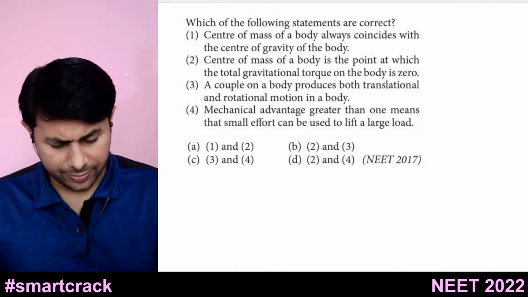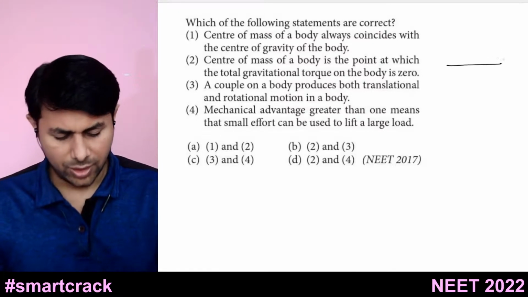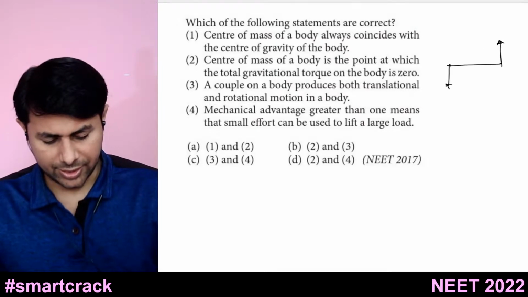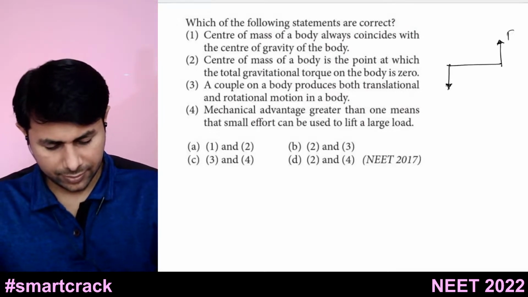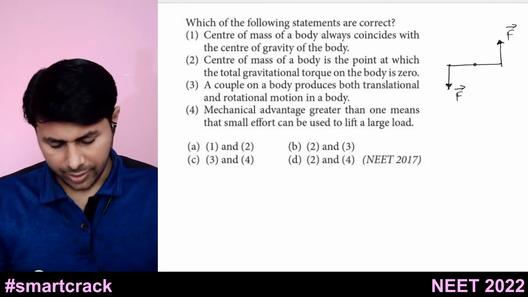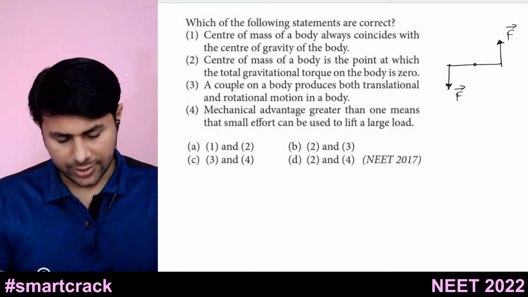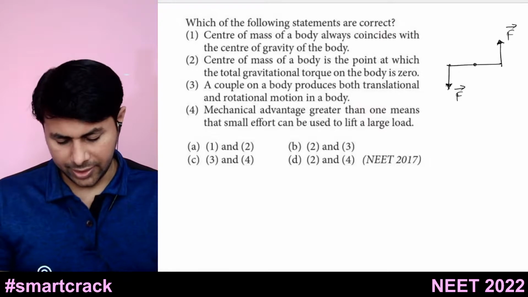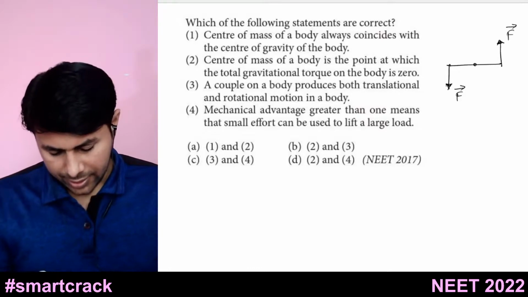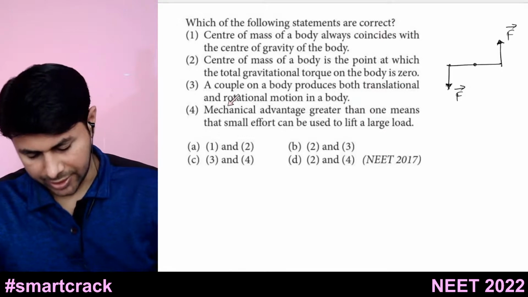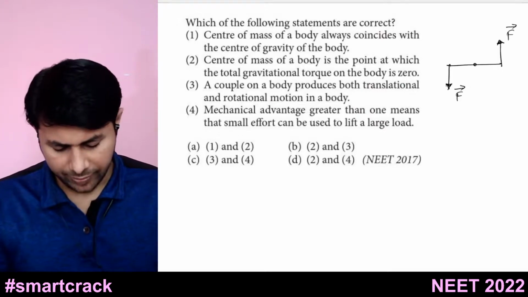What is a couple? A couple is two equal forces acting in opposite direction. So a couple on a body produces both translational and rotational motion in a body.